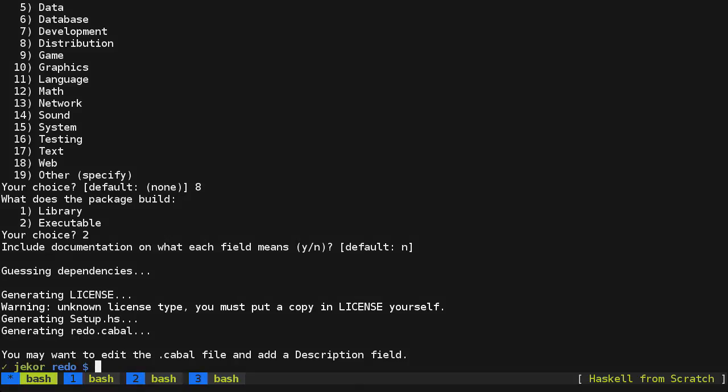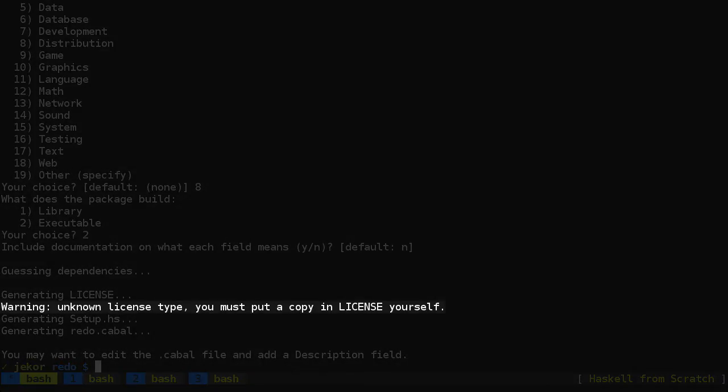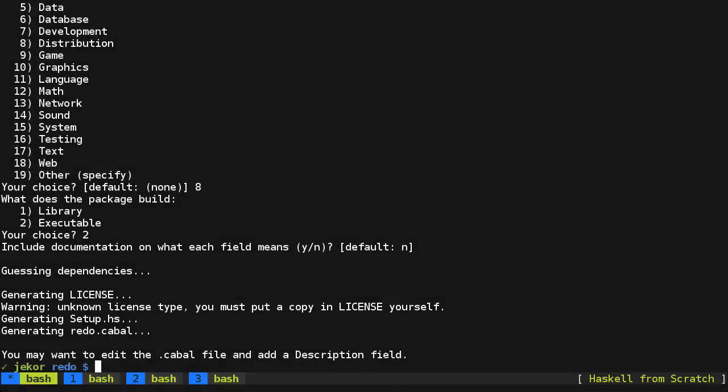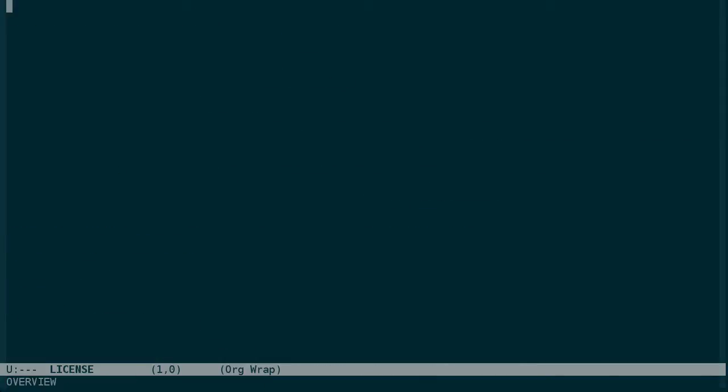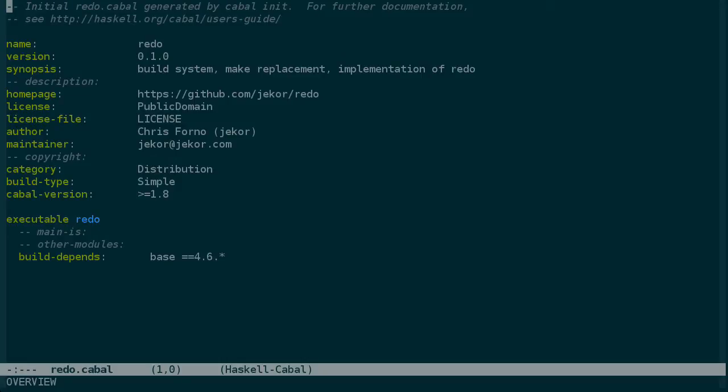And we have a warning here that this is an unknown license type. We need to specify a copy of the license ourselves. So let's do that right now. I hereby place the source code for redo into the public domain. And then we'll open the redo.cabal file that was generated for us.